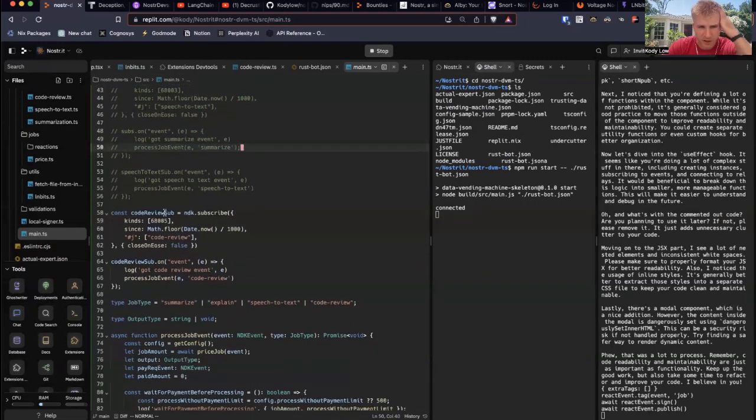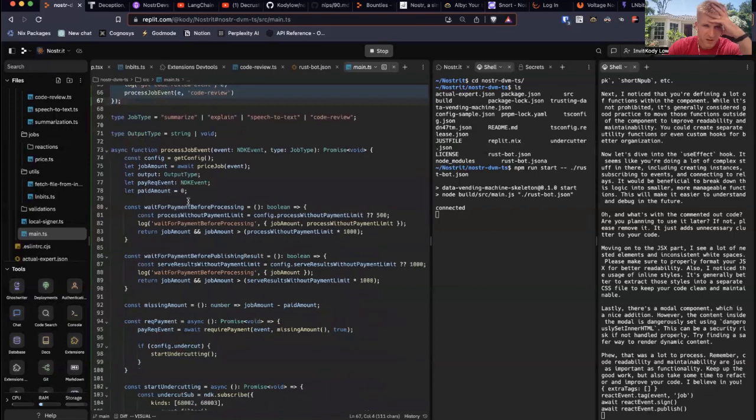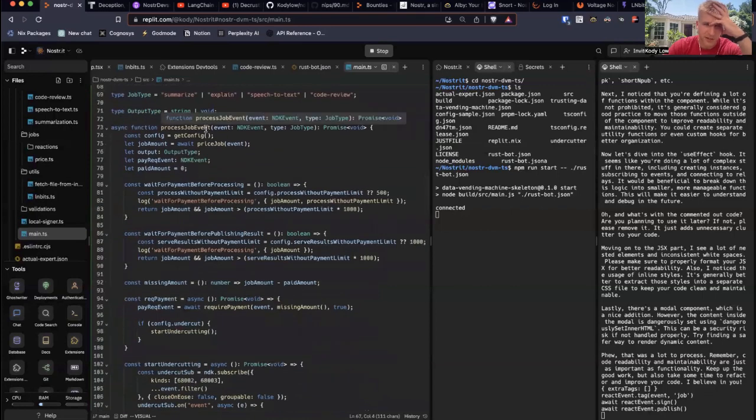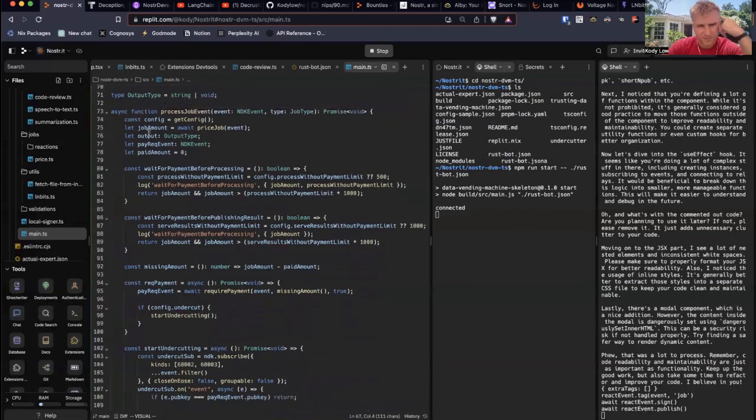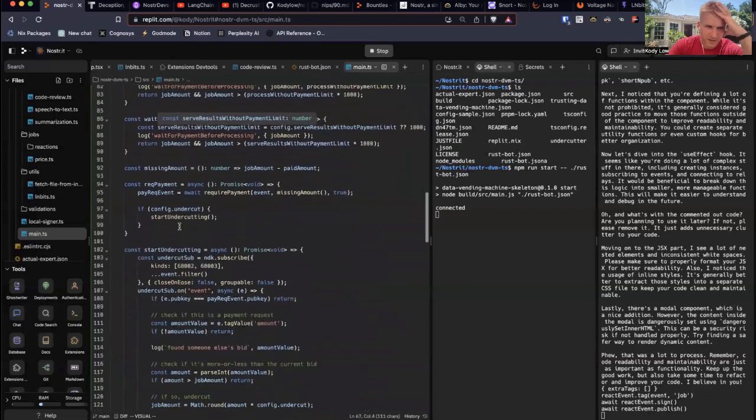But the ones that I'm supporting are, I'm listening for kind 68005, which is a code review. And when it does that, I want to do a code review job, right? Well, so when we go down to process job event, this takes the event and what type it is. And this basically matches, and it says, based off the configs, do I immediately start processing, or do I just send back that, hey, you need to pay this invoice and stuff? That's just this logic over here.